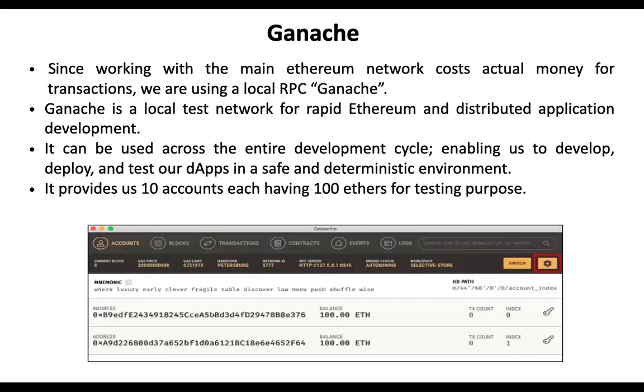Now we have used Ganache since we are in the development phase and we are developing this project. So we have not used the Ethereum main network or the testing networks. We have used a local network that is provided by Ganache. So the local network will be created on the localhost only.